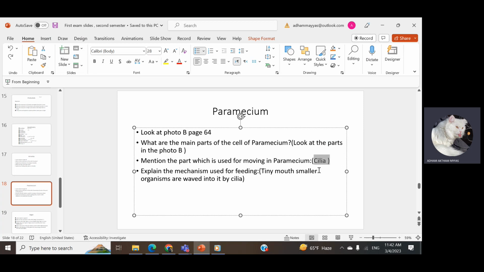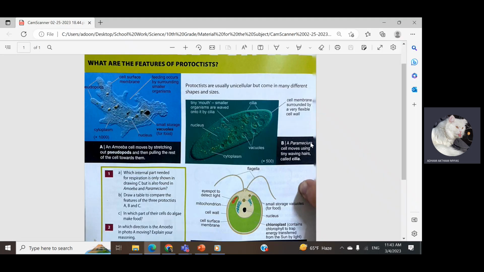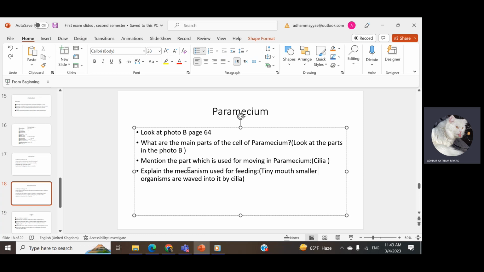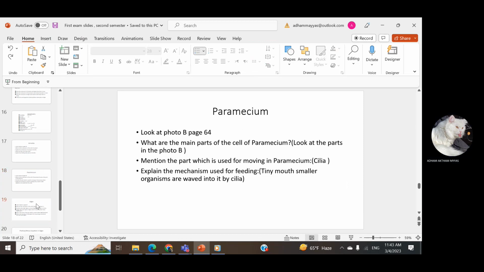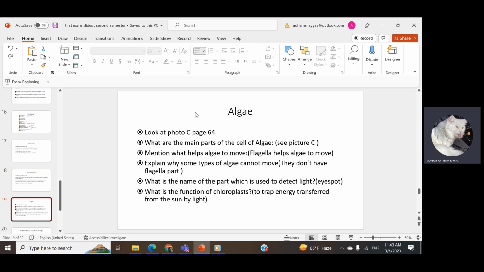It's obvious from the picture that it is cilia, and the book also tells you that the paramecium cell moves using tiny waves called cilia. Explain the mechanism used for feeding. It's by the tiny mouth; smaller organisms are moved into it by cilia. Now we can move to the algae.